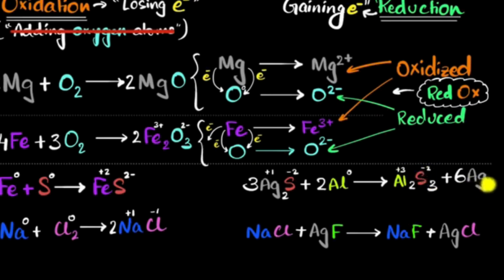And finally, look, silver is not bonded anymore, so it has a 0 charge. So if you look at silver, it went from +1 to 0. Silver got reduced because its number has reduced. It has gained electrons. So silver underwent reduction. What about aluminium? Look, it underwent oxidation because it must have lost electrons, so it went from 0 to +3. So aluminium underwent oxidation, silver underwent reduction.